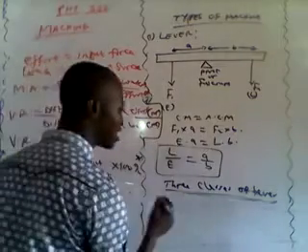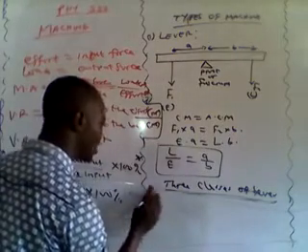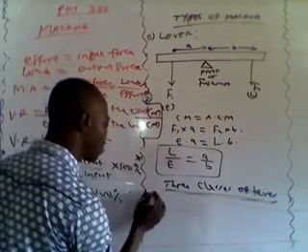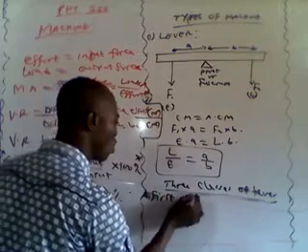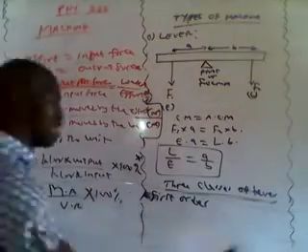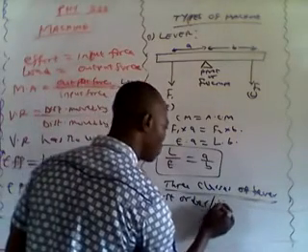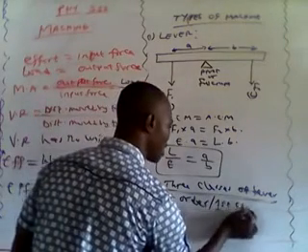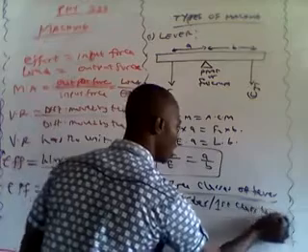So let's look at the first class of lever. We call it first order or first class lever.